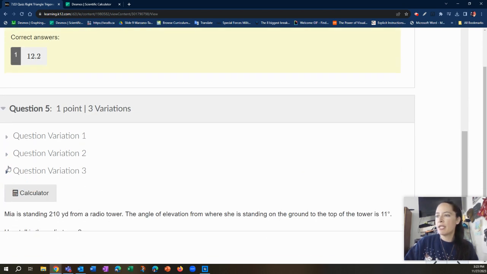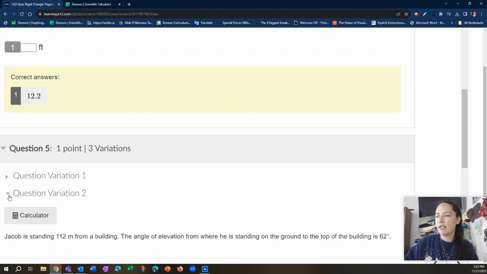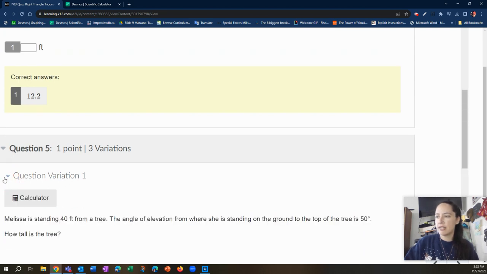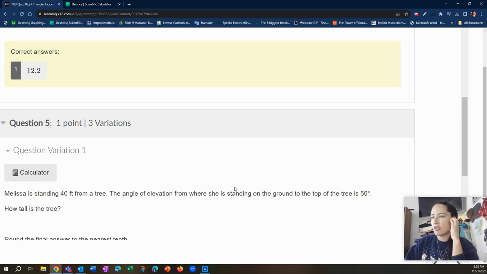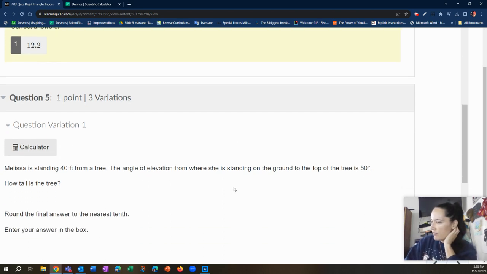Okay, so we got Mia on a radio tower. We've got Jacob from a building, and we got a tree. Let's do Melissa so we can draw the tree. How tall is the tree? Round the final answer to the nearest tenth. Okay, cool. So let us draw our tree.